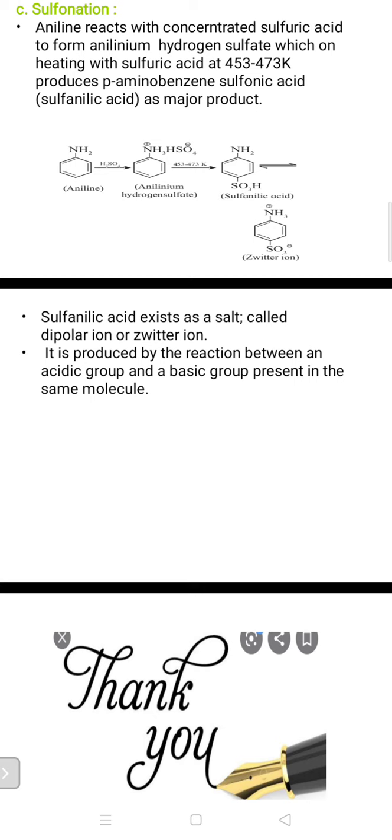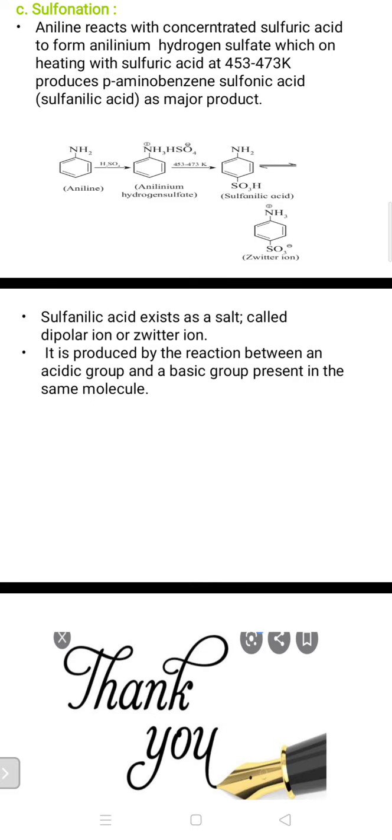Here the two poles are NH3 plus and SO3 minus, so dipolar or bipolar, but normally we say dipolar, also called zwitter ion. The speciality of this sulfonation is the formation of a zwitter ion. It can be produced by the reaction between an acidic group and a basic group present in the same molecule. That time we can get such type of zwitter ion.